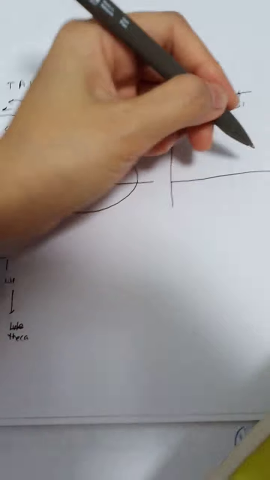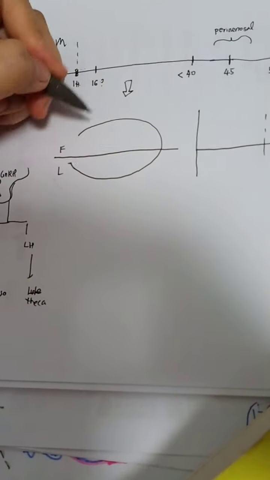Okay, so let's go back to folliculogenesis. Here we have two phases, the follicular phase and the luteal phase. Let's begin with the follicular phase. It starts with the primordial follicles. In MCQ as well, because women are very special, as a fetus in utero we have about 7 million primordial follicles, and at birth it degenerates and only about 2 million are left. During puberty it further degenerates and only about 500,000 are left. And the follicles that ovulate are only about 500.